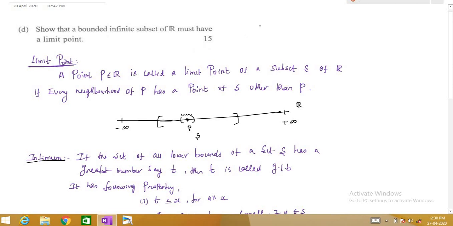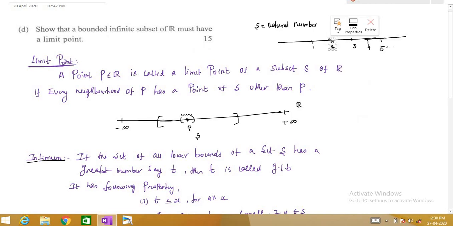Let us take S to be the set of natural numbers. So the natural numbers are 1, 2, 3, 4, etc. This is our S now. And if I want to check whether a point is a limit point, let us say P is equal to 2 as of now.